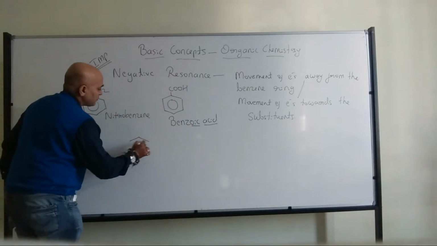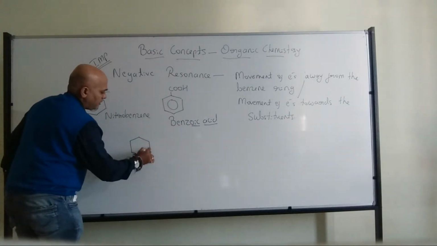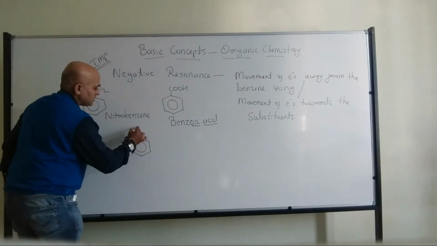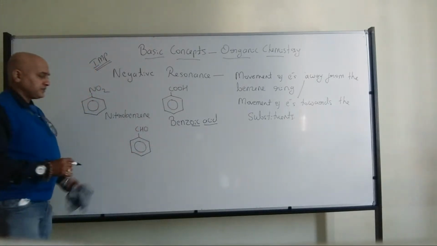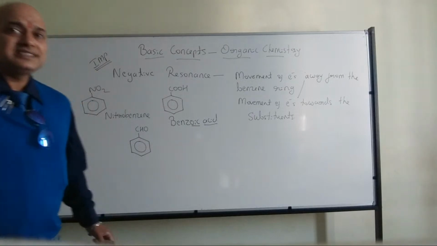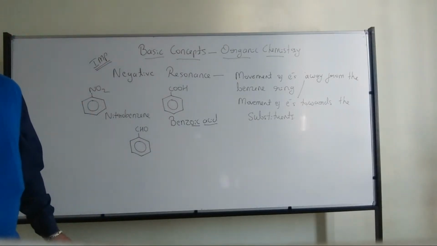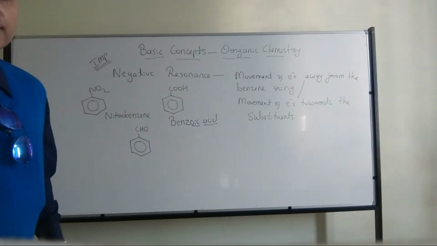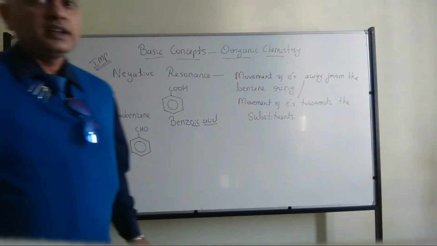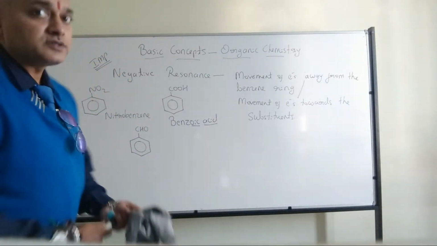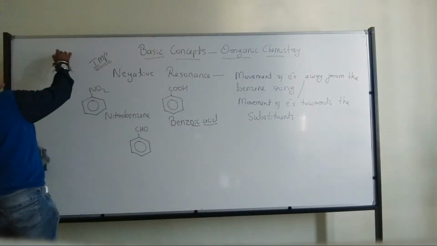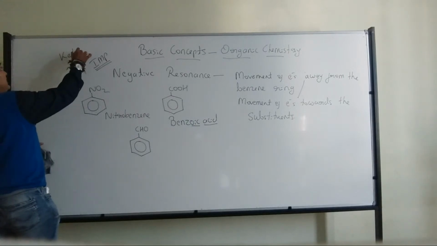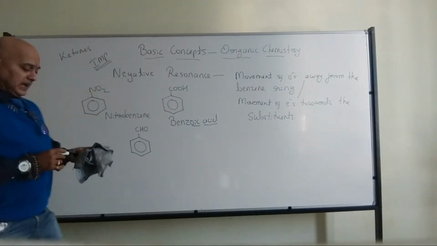Now we have another common example: CHO. Which is this functional group? Can anyone tell me? Ashish is saying ketos. First, we don't have ketos, Ashish; it should be ketones.